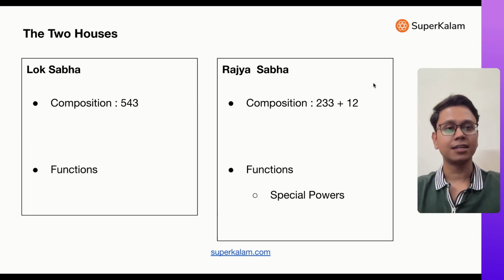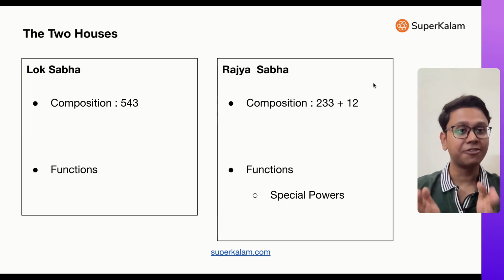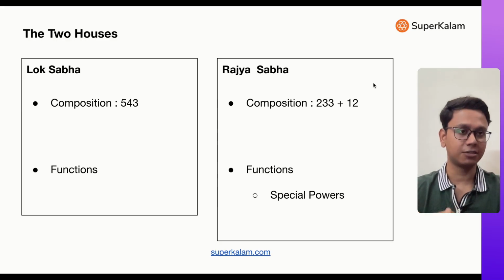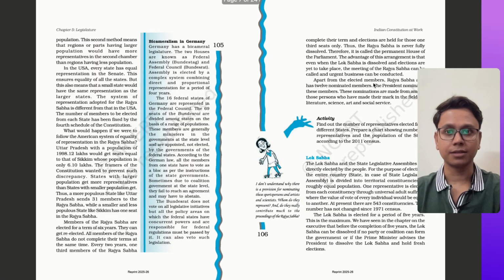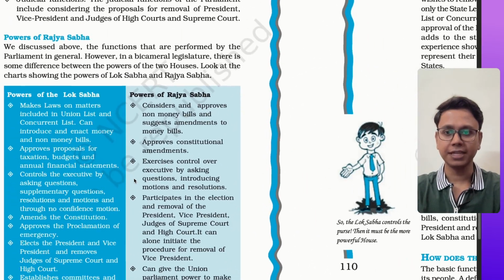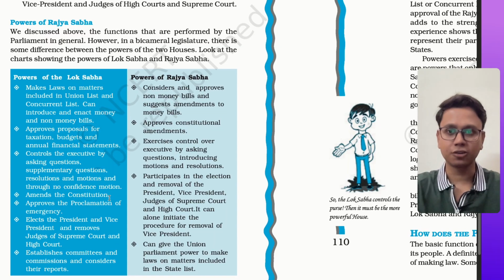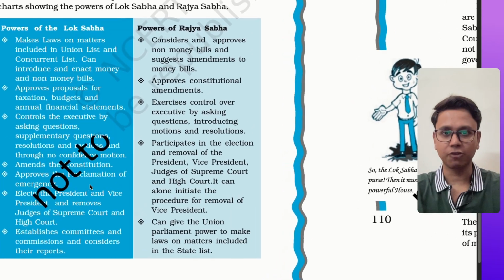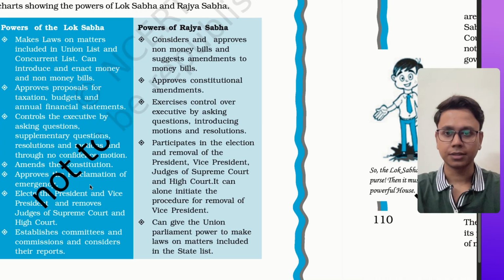Having said this, now let's discuss the functions of these two houses. Because these are the Houses of Parliament, these two are important for lawmaking. But there are some common functions and there are some different functions. There are some unique functions of these two houses. Now, I want to cover this through NCERT only. In NCERT, we have very clearly mentioned the powers of Lok Sabha and the powers of Rajya Sabha. I want to cover this in some detail.